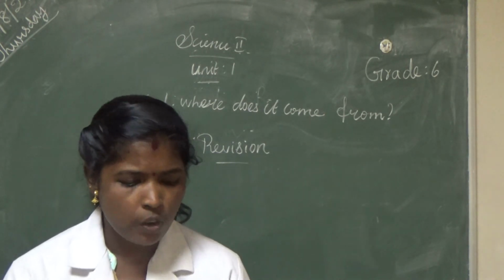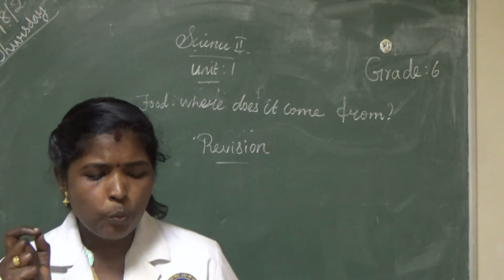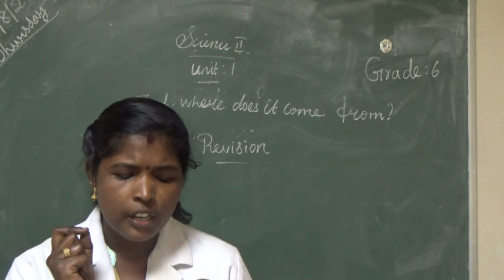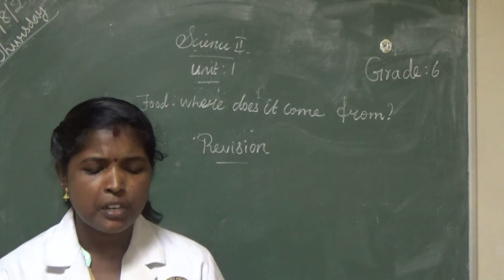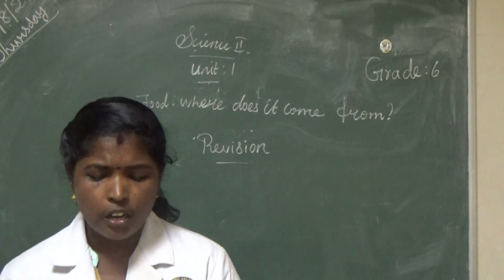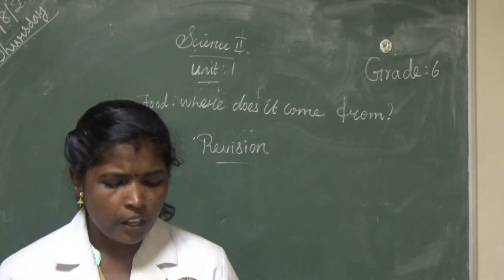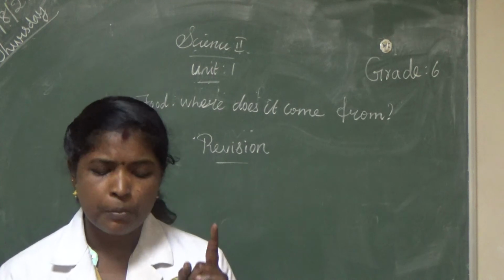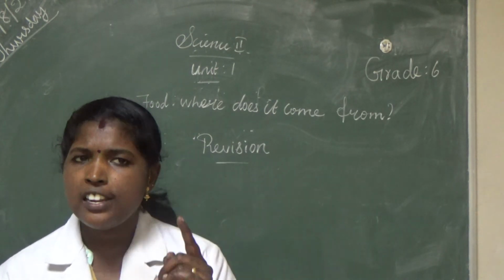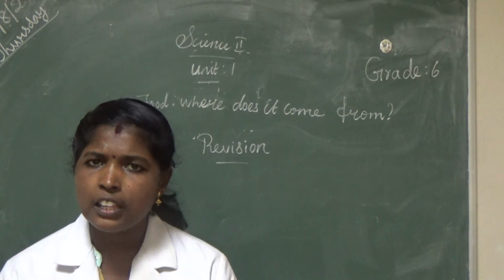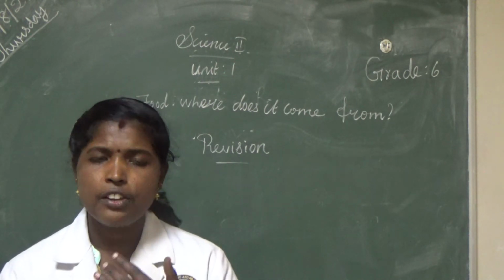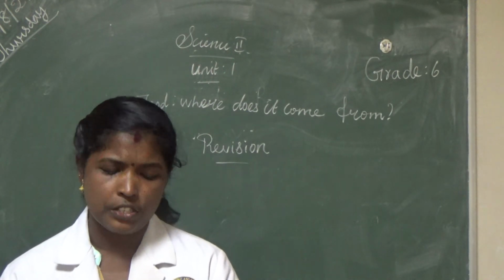Next, third question. Why do we need to have calcium rich food? Page number 14. Calcium is required for proper growth of our teeth and bones and also proper nerve functioning.